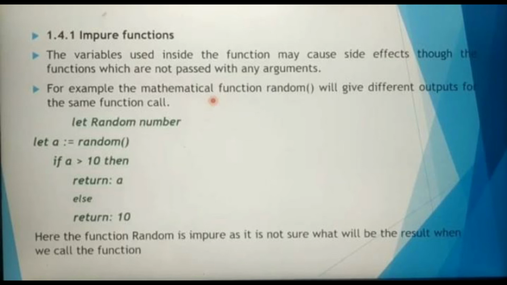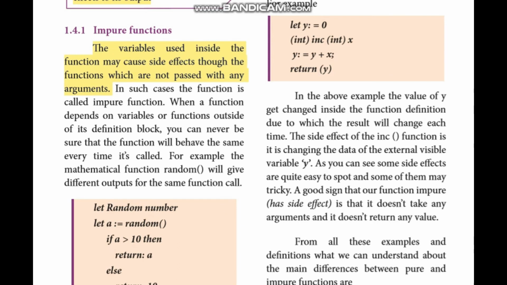Now let's go through the paragraph given on page number 5 that we have already seen. Just now we have explained the example and this paragraph. The variables used inside the function may cause side effects through the functions which are not passed with any arguments. In such cases, the function is called an impure function. When a function depends on variables or functions outside of its block, you can never be sure that the function will behave the same each time it's called. This example we have already discussed, and the definitions also have been explained.